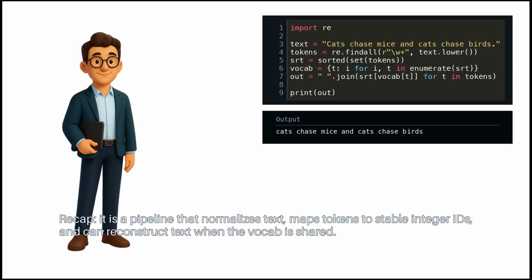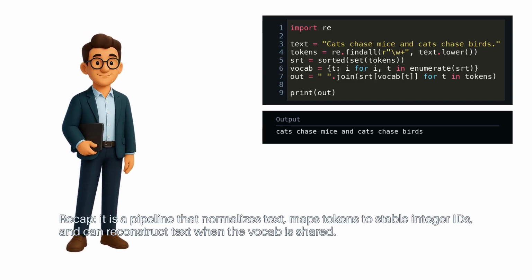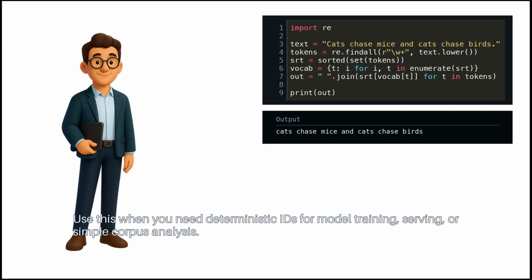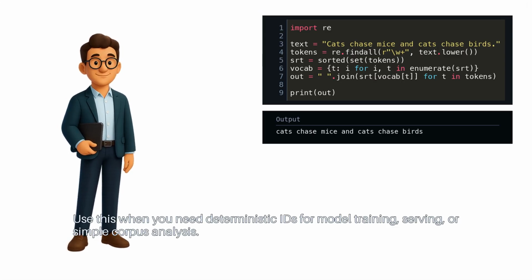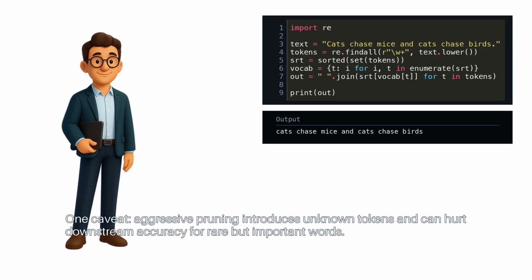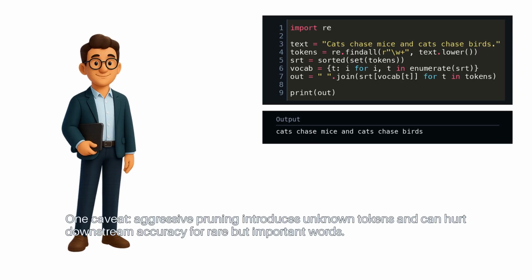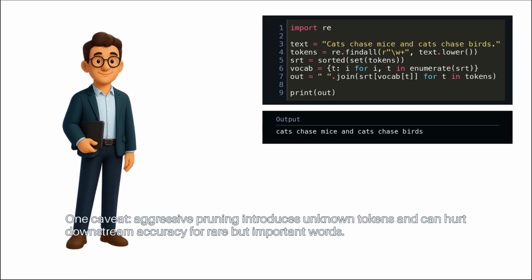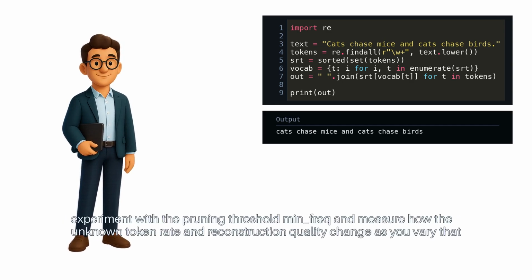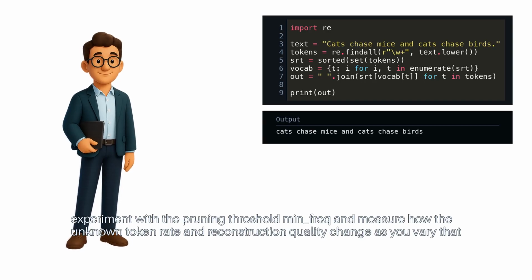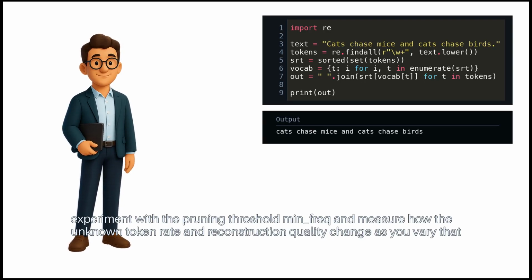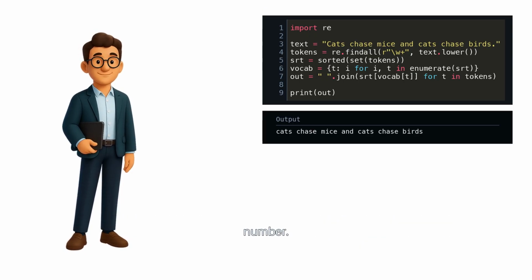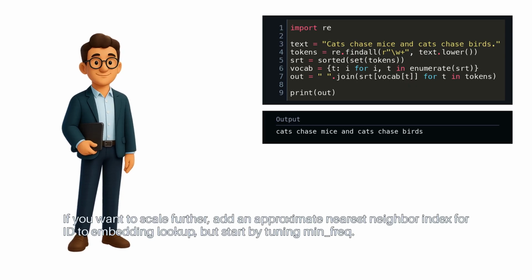Recap: it is a pipeline that normalizes text, maps tokens to stable integer IDs, and can reconstruct text when the vocab is shared. Use this when you need deterministic IDs for model training, serving, or simple corpus analysis. One caveat: aggressive pruning introduces unknown tokens and can hurt downstream accuracy for rare but important words. Next step: experiment with the pruning threshold min_freq and measure how the unknown token rate and reconstruction quality change as you vary that number. If you want to scale further, add an approximate nearest neighbor index for ID to embedding lookup, but start by tuning min_freq.